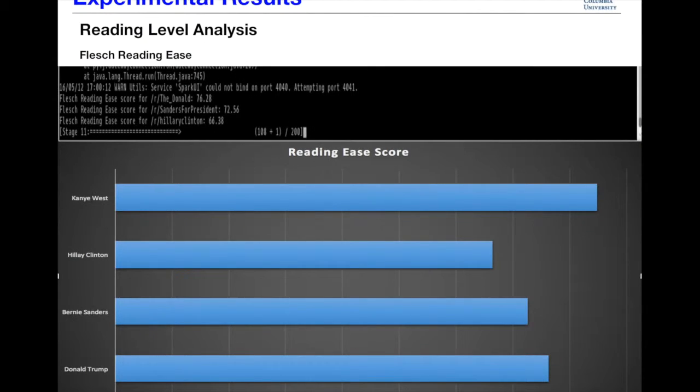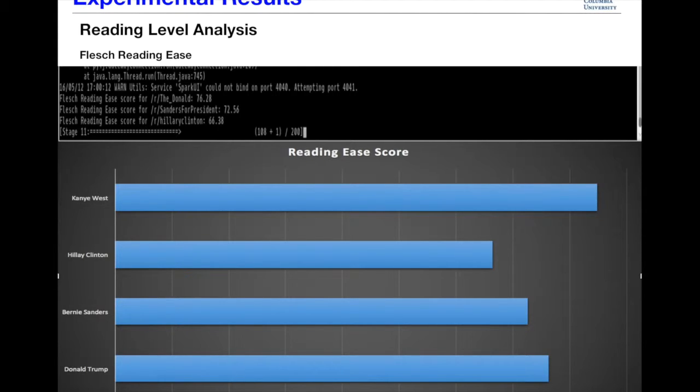Next, we went on to reading level analysis. The reading ease score shows us that it's easiest to read the Kanye West subreddit. This is because the content is really easy to read, and let's face it, Kanye West followers may not have the most sophisticated English. Whereas the Clinton subreddit has the lowest reading ease score, which means it's the hardest to read.